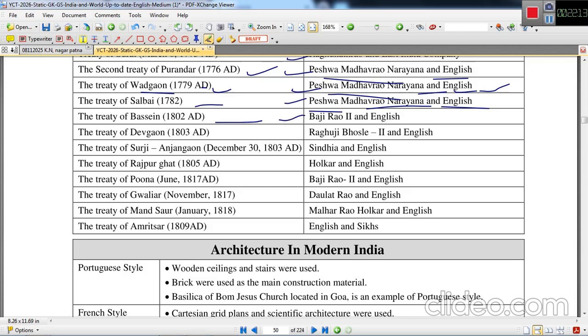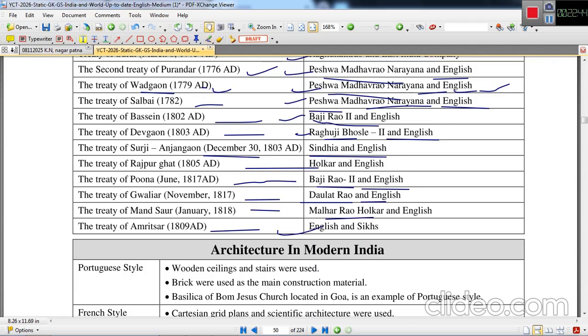Treaty of Bassein, Baji Rao II and English. Treaty of Deogaon, Raghuji Bhosle II and English. Treaty of Surji-Anjangaon, Sindhia and English. Treaty of Rajpur Ghat 1805, Holkar and English. Treaty of Poona, Bajirao II and English. Treaty of Gwalior, Daulat Rao and English. Treaty of Mandsaur, signed in January 1818, Malhar Rao Holkar and English. Treaty of Amritsar, English and Sikh.